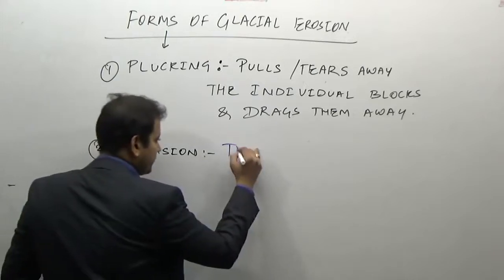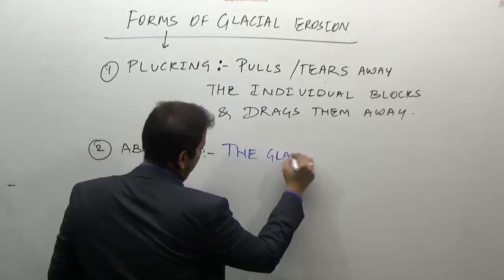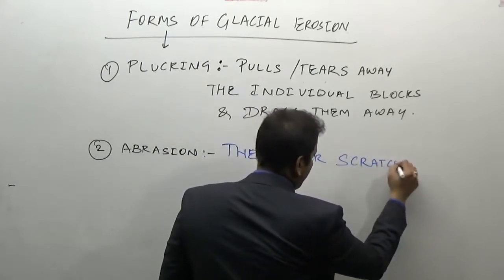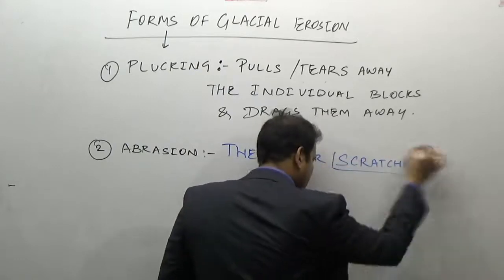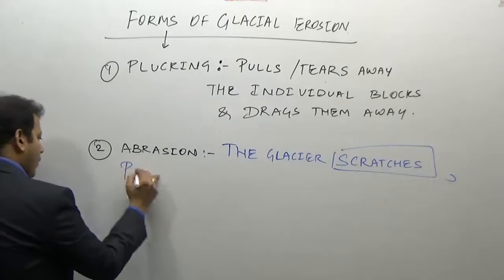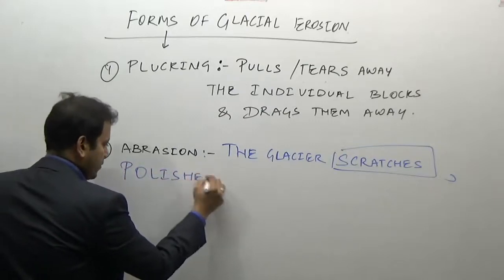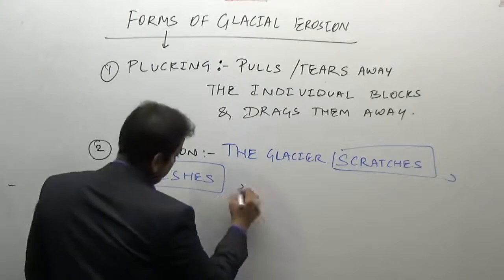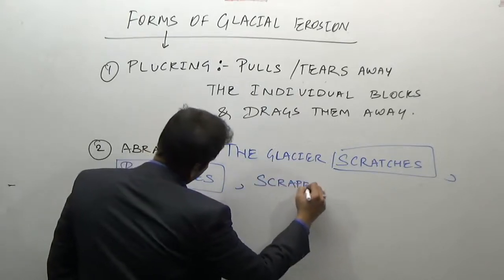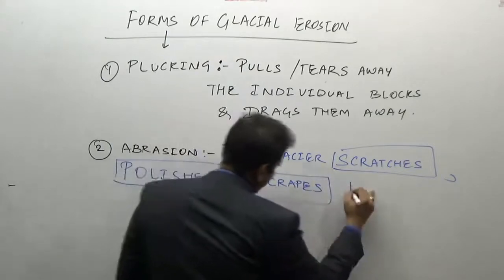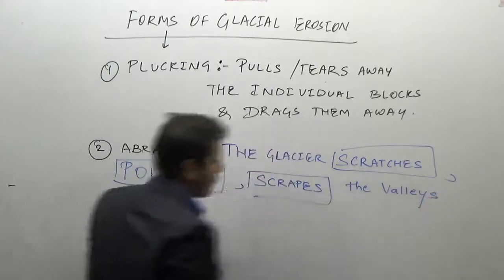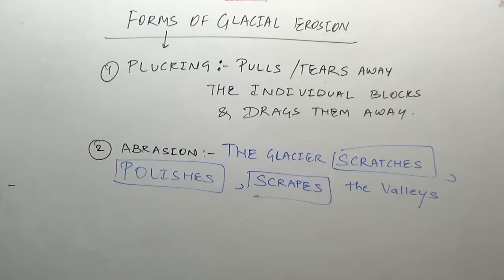So the glacier scratches, polishes, scrapes the valleys.